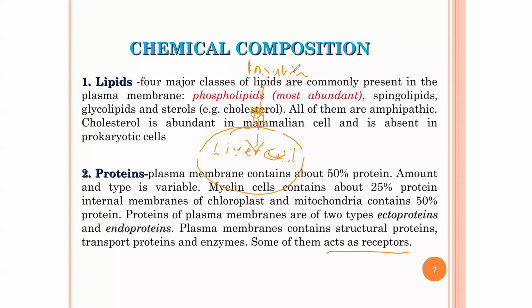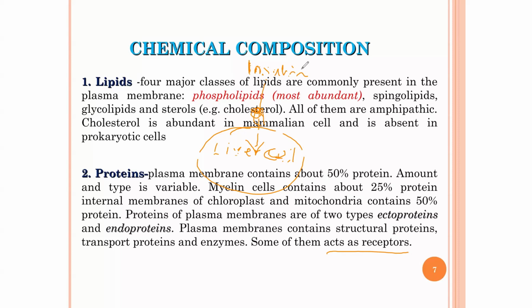It is because on the surface of our lung cell, we have what we call angiotensin converting enzyme receptor 1. That is why our lung cell can recognize the coronavirus, bind to it, attach to it, and allow it to get into the lung cell. And that is how we come down with coronavirus. So that is a receptor. Some of these proteins found on the cell membrane act as receptors.